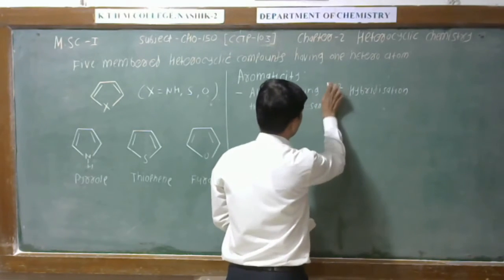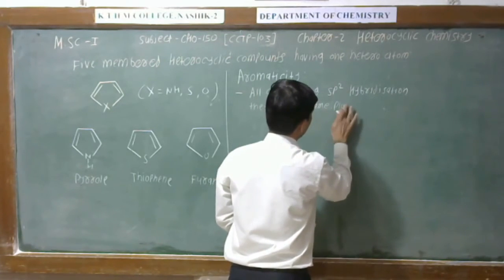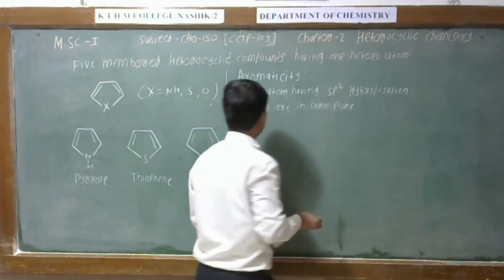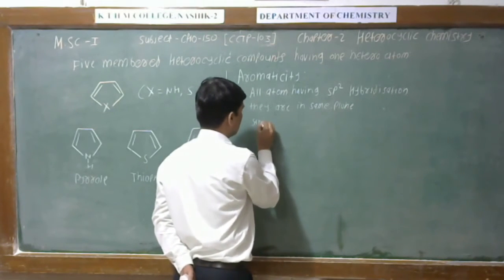Heteroatom and carbon are present in the same plane. So we can write the structures are planar.